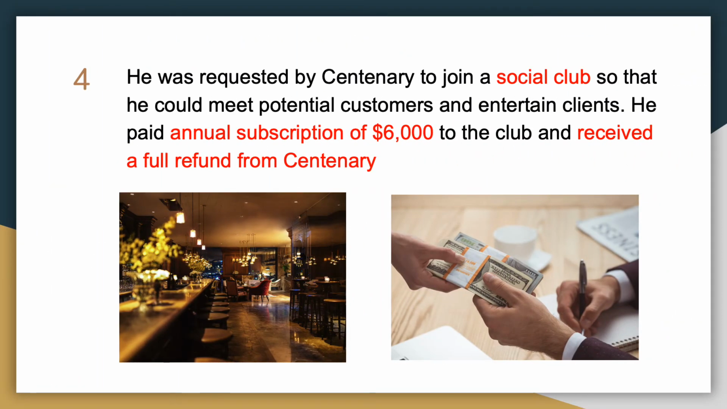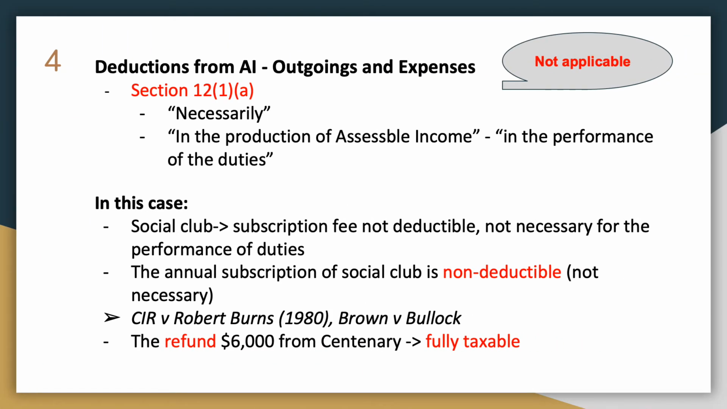For Note 4, he was requested by the company to join a social club and paid an annual subscription of $6,000 and received a full refund from Centenary. Under Section 12(1)(a), the outgoing and expense is deductible if it is necessary and in the production of assessable income in the performance of the duties. But in this case, Ryan was requested to join a social club. The subscription fee is not deductible, since it is not necessary for the performance of duties. And so the refund of $6,000 from Centenary is fully taxable.